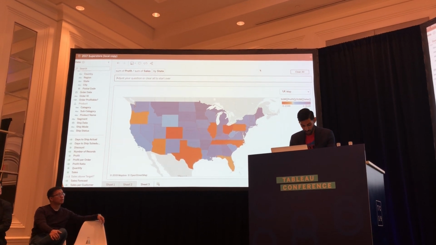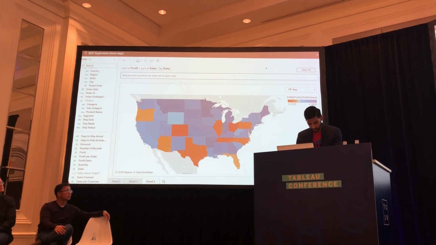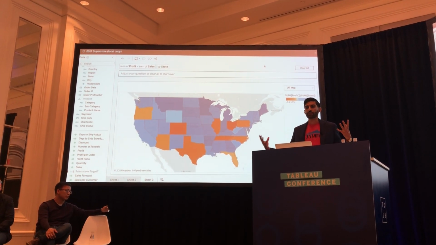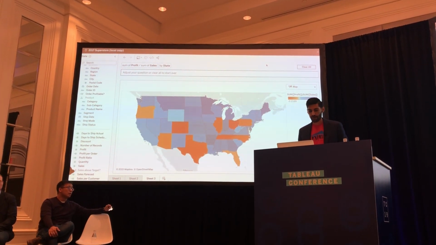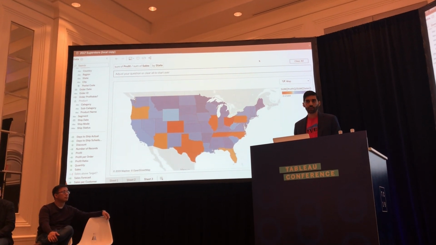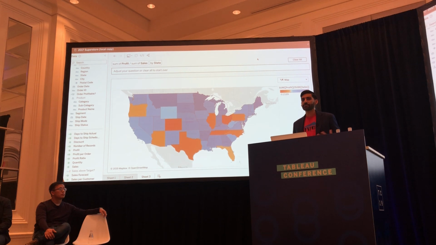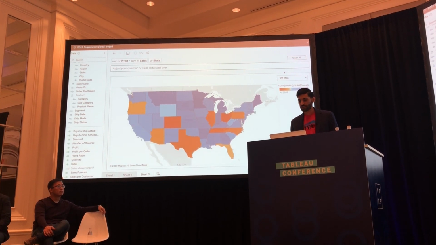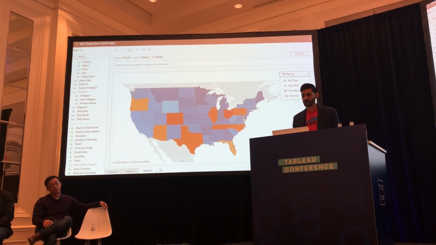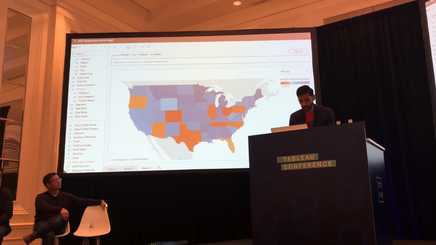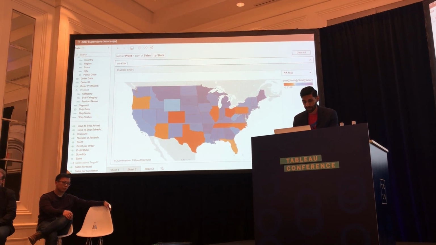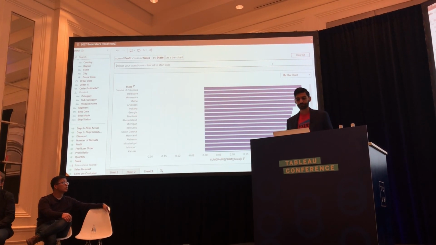So let's take a look at a few of these. The map is a great view to get a good sense of the spatial data, but if I want to see comparison, maybe a bar chart is better. Changing any of the visualization types is super easy. I can leverage this drop down here to toggle between all the various valid visualization types, or I can use natural language to ask for it, and you can see here that it's already picking up that I want to look at it as a bar chart.